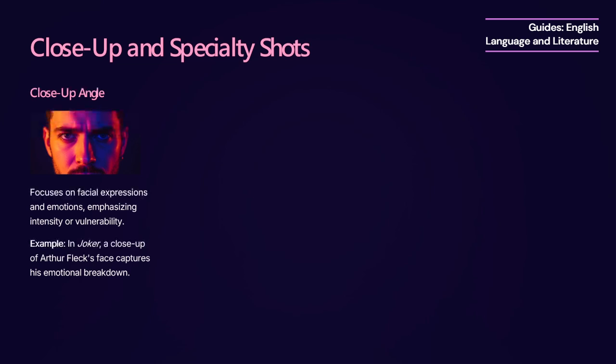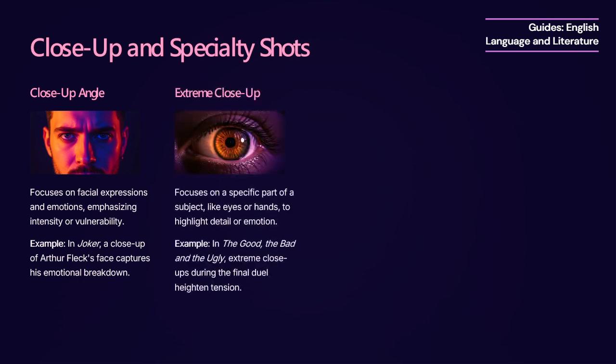2. Close-up and specialty shots. Close-ups and specialty shots are used to highlight emotions, emphasize small details, and control what the audience focuses on in a scene. Close-up shot frames a character's face or an object closely, capturing details and emotions. Often used in intense or emotional moments. Extreme close-up focuses on an even smaller part of the subject, such as eyes, lips, or hands. Used to create tension, intensity, or highlight crucial details.